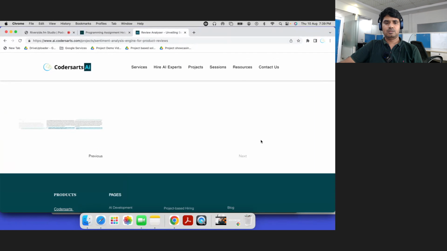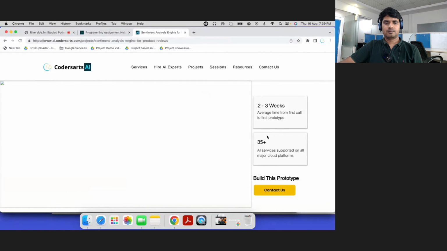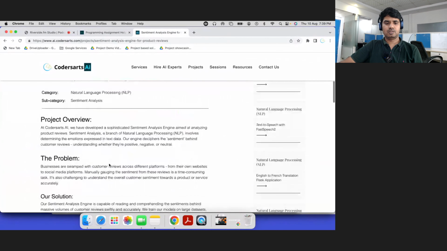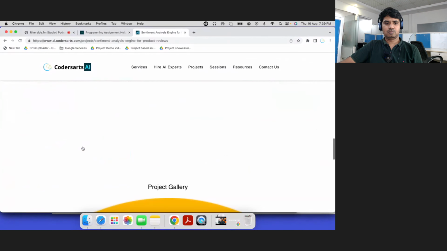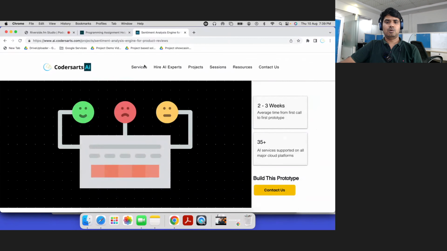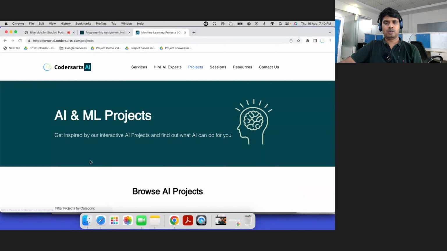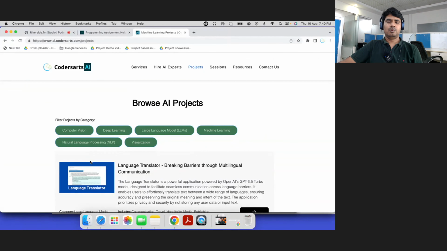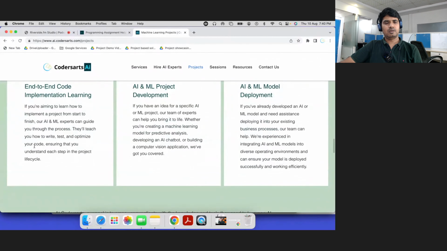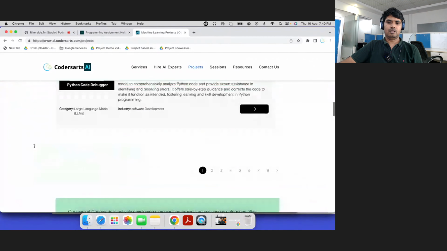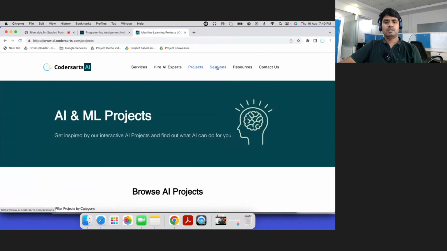The next one is sentiment analysis. You can check it this way. For this project, only screenshots are added. This project is already built and created. All these projects are already implemented, and local demos are available, and in the future we will deploy all these models in the production phase. But these are all production ready. If you have a similar thing, we can build it for that and improve the data part. And the next part here is sessions.